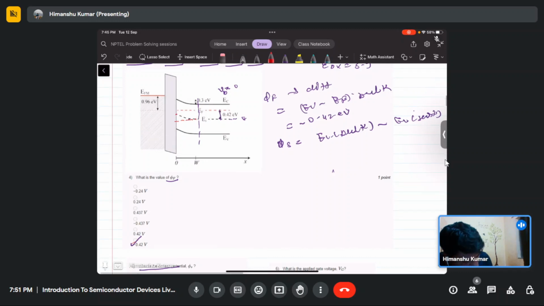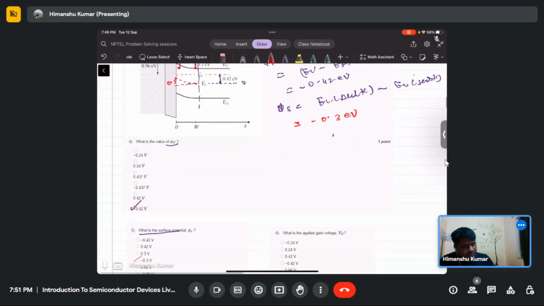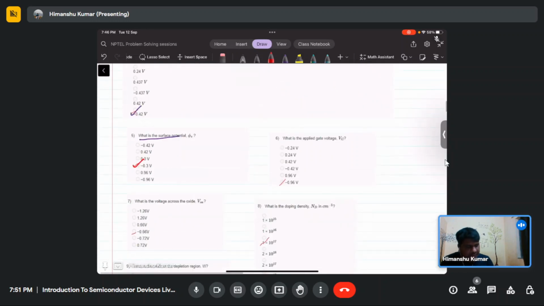So this is given as 0.3 electron volt. Similarly, EI will also bend by 0.3, so this will also be at 0.3. So EI is 0.3 electron volt below the EIS. That is, EI minus EIS will be equal to minus 0.3 electron volt. So it will be negative 0.3 electron volt.